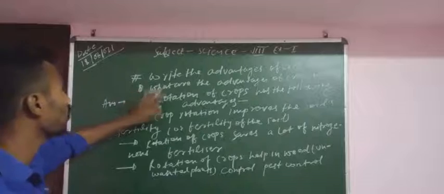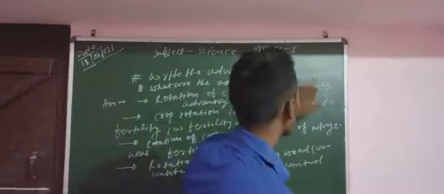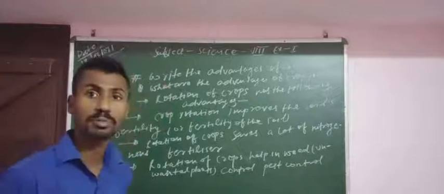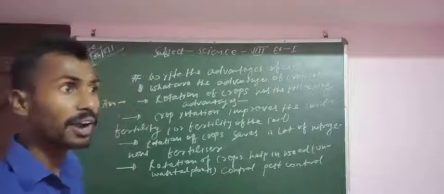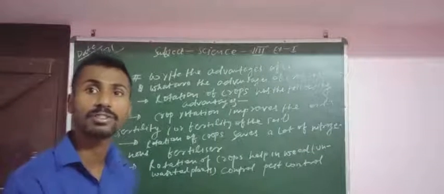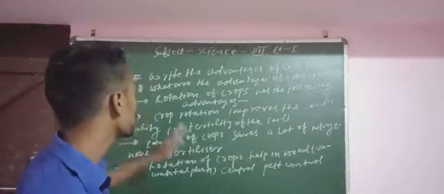The question may be: what are the advantages of crop rotation? Or write the advantages of crop rotation. What are the basic benefits of crop rotation for the soil? The question may be like that.